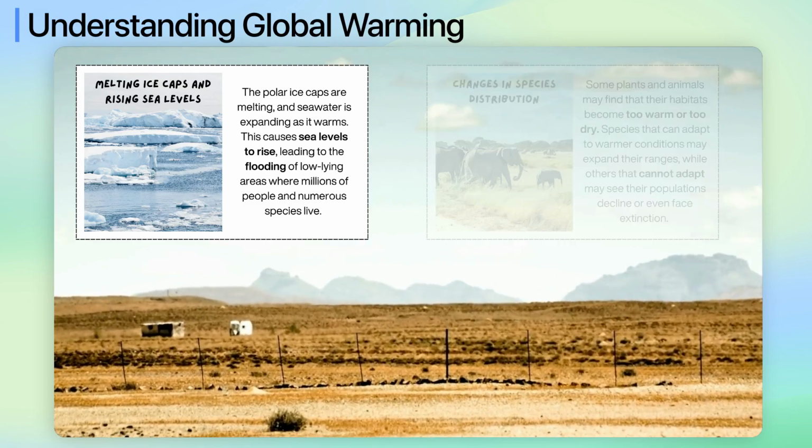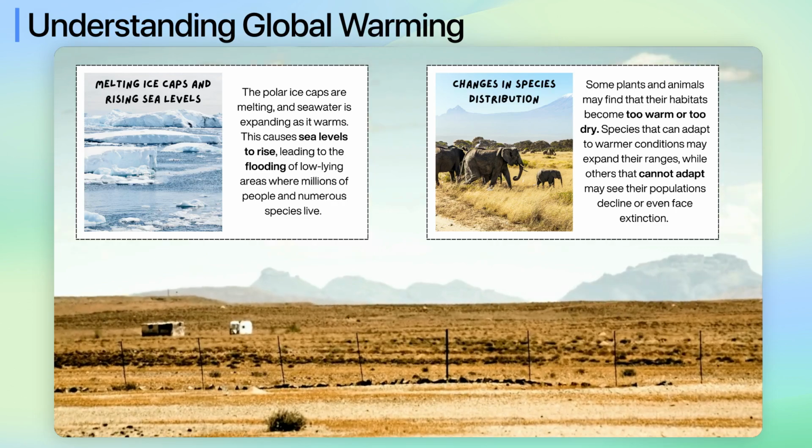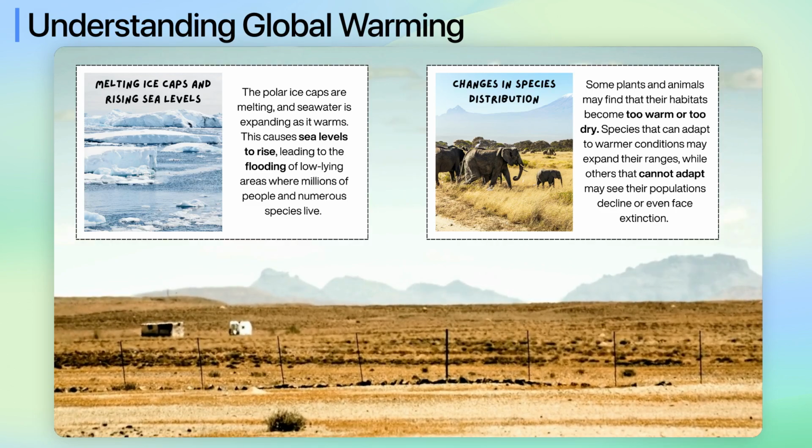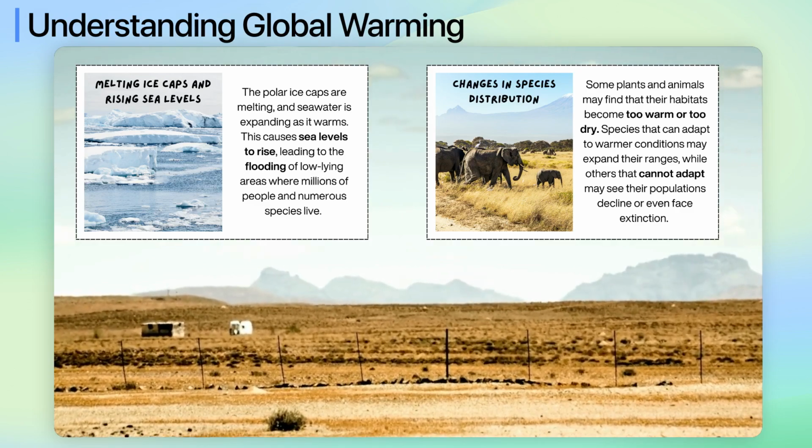There have also been changes in species distribution. Some plants and animals may find that their habitats become too warm or too dry. Species that can adapt to warmer conditions may expand their ranges, while others that cannot adapt may see their populations decline or even face extinction.